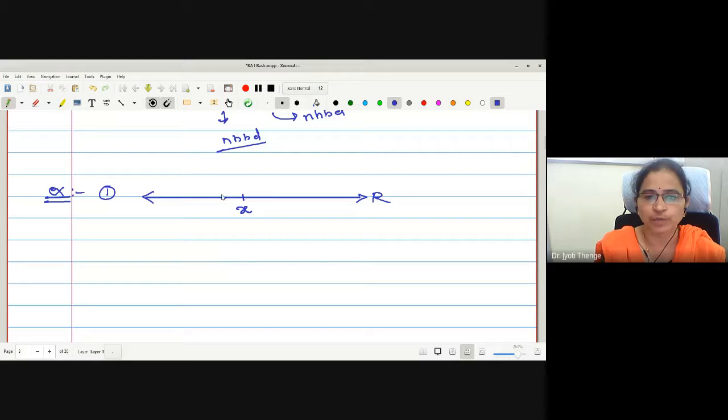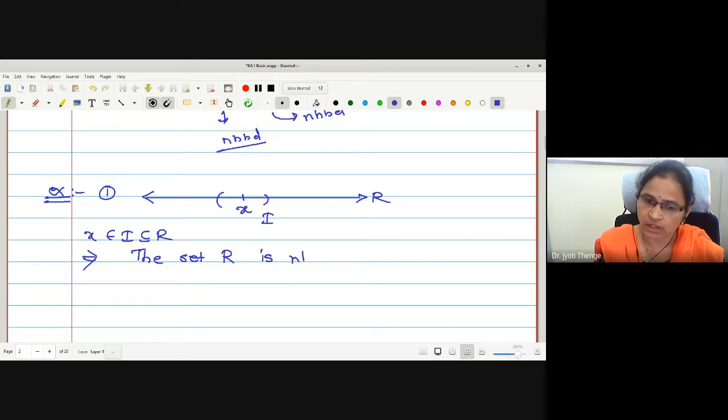If x is any arbitrary point, let me mark some open interval around it. Therefore, x is in I, which is in R. May I say the set of real numbers is the neighborhood of each of its points.